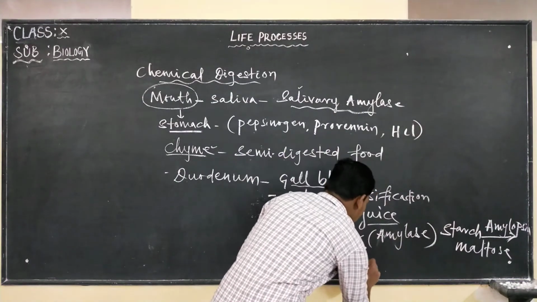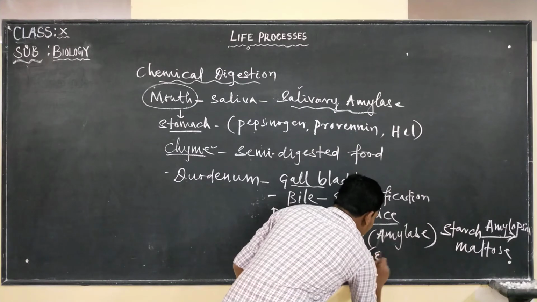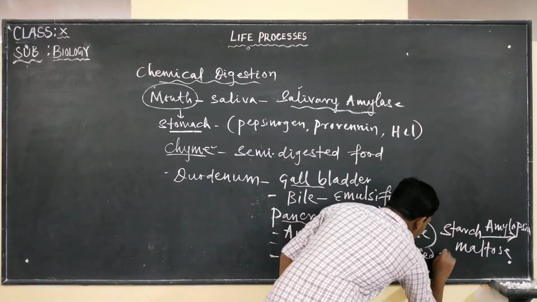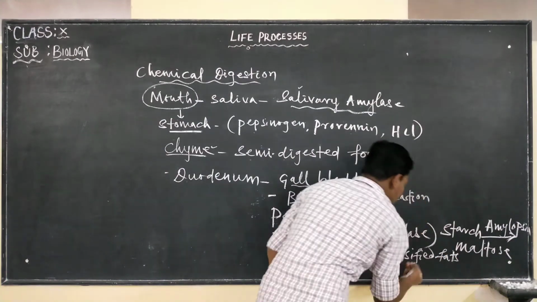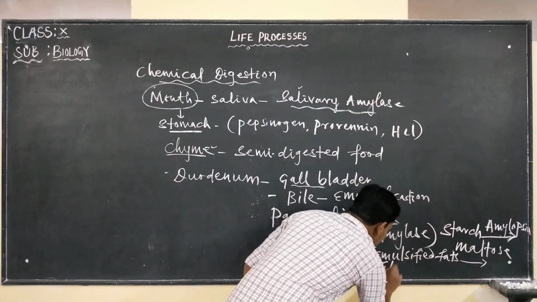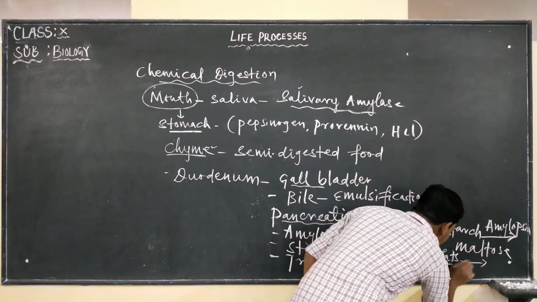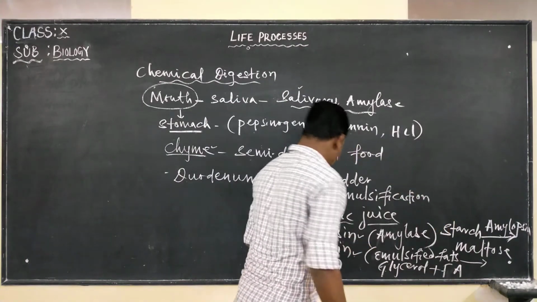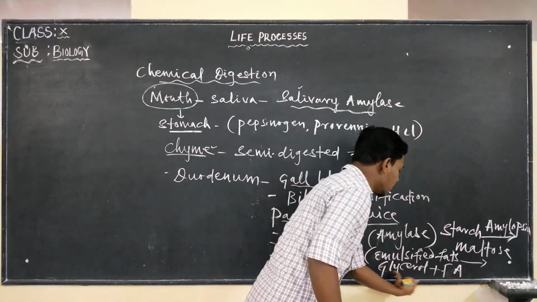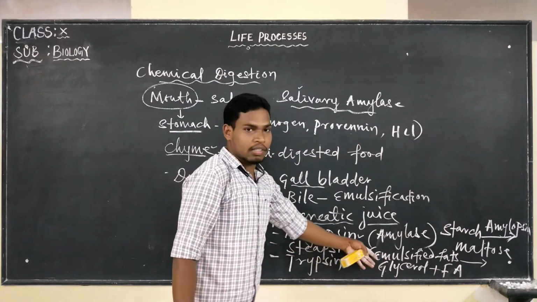So this trypsin helps to convert that emulsified fats into glycerol and fatty acids. So this is the enzyme that converts the emulsified fats into glycerol and fatty acid. So this is not new to us, we have discussed already.